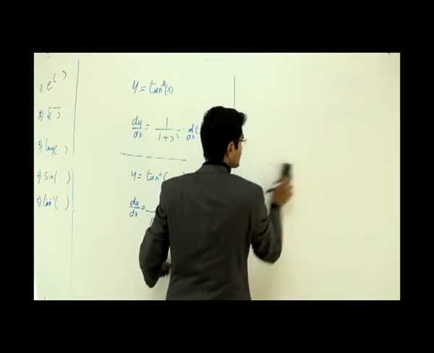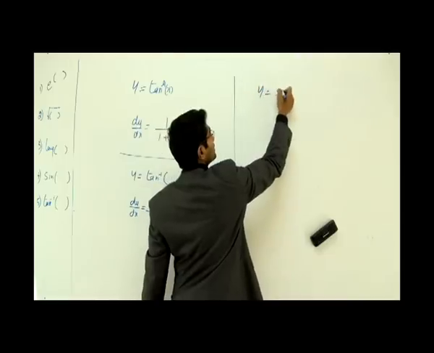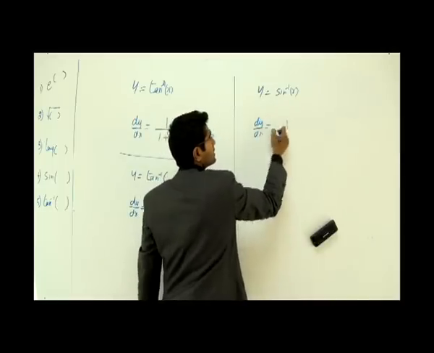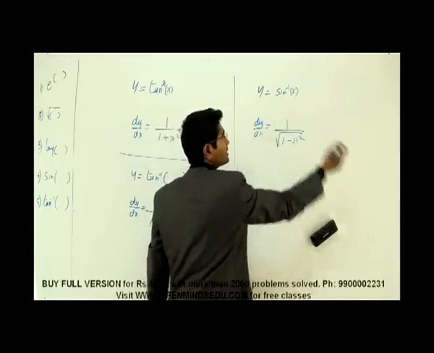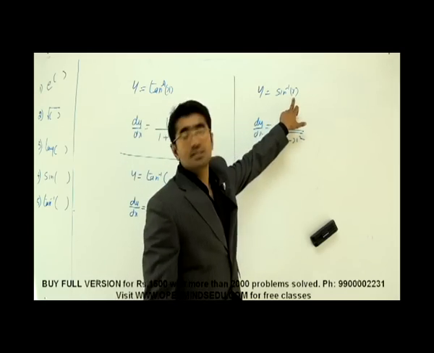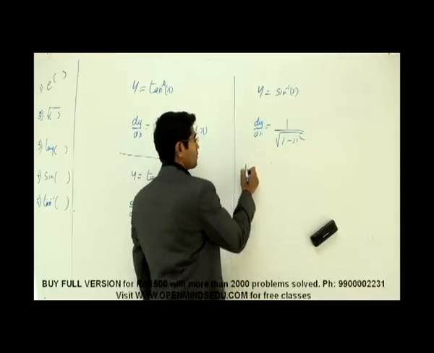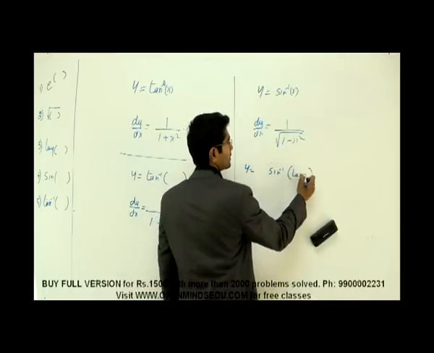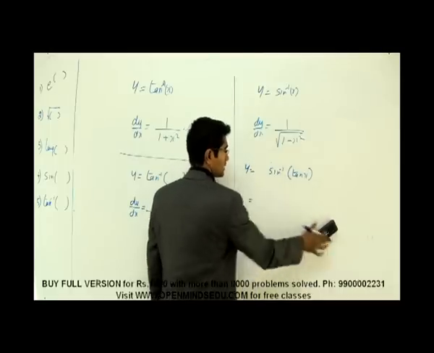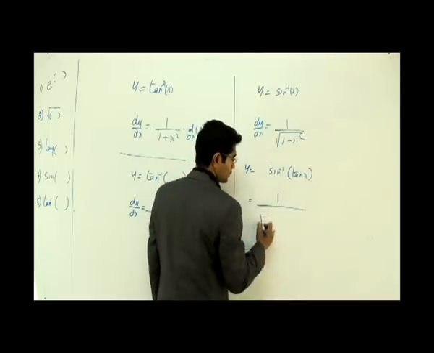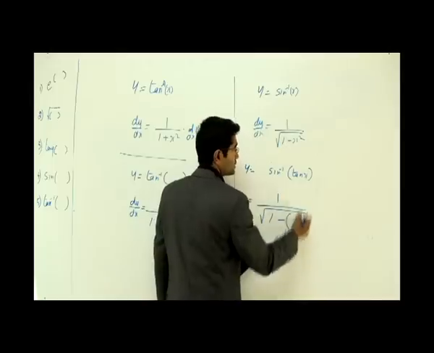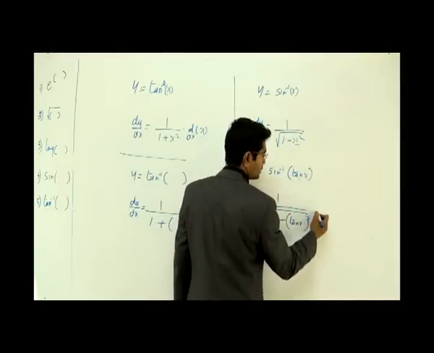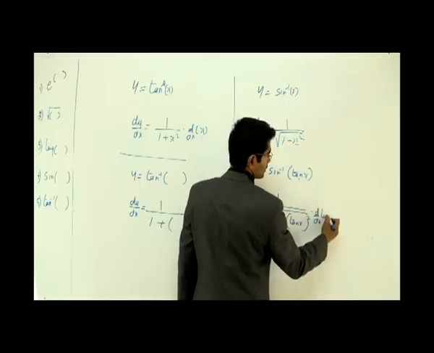Let's talk about sine inverse of x and see what happens. So if y is equal to sine inverse of x, what is dy by dx? We know the formula, it is 1 by square root of 1 minus x squared. That is it. Now what if x is not there, and some other function is there? Let's suppose y is equal to sine inverse of, let's say, tan x this time. So how does it work? It says 1 by root of 1 minus, instead of x, I have tan x, so I'll write tan x whole squared, into d by dx of tan x.